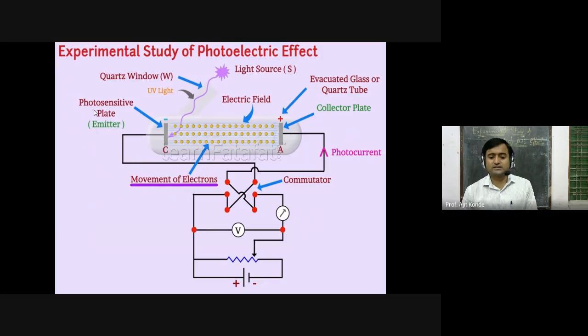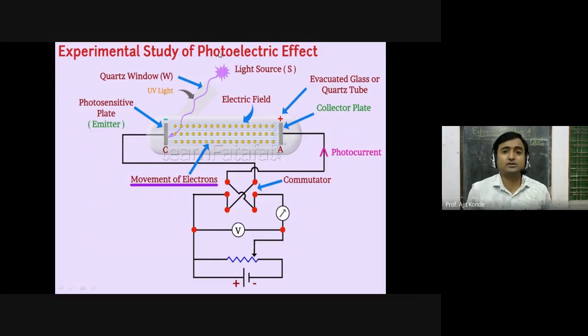Now, see this in the experiment. In the first case, if the source of light emits the radiation and hits the emitter photosensitive plate, there will be no photoelectric effect until we get a suitable frequency. And for that, we have to increase the frequency of the source of light.